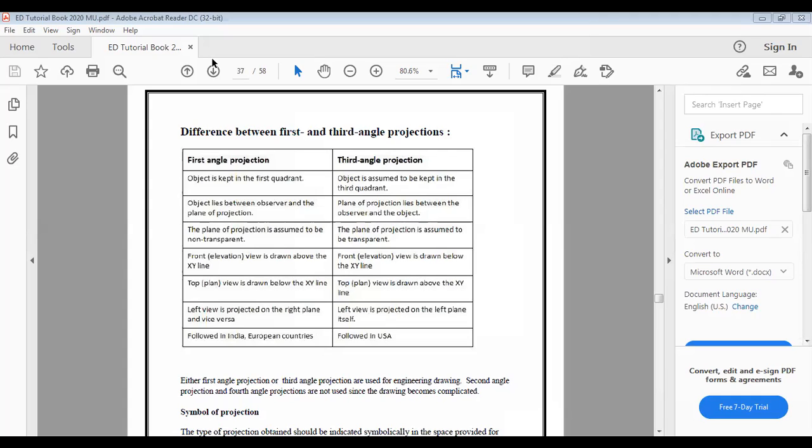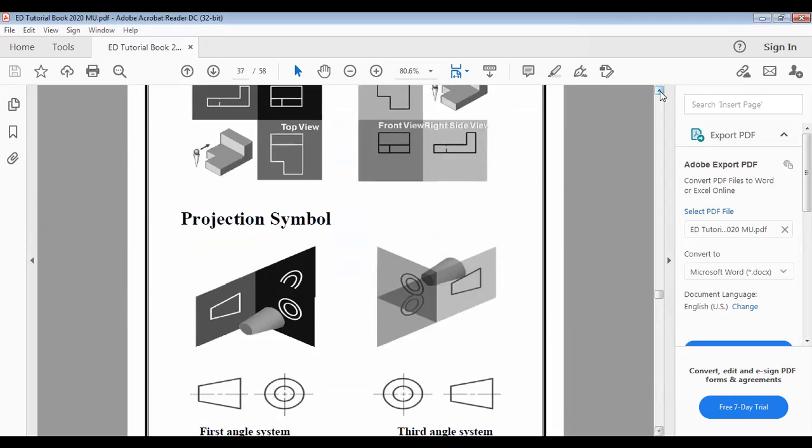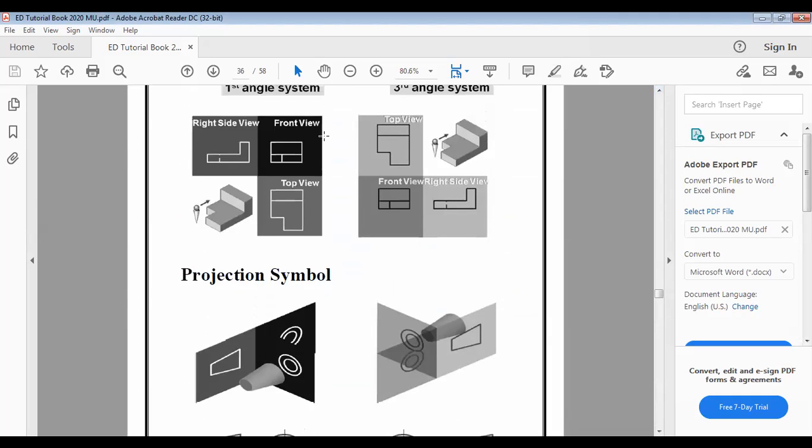No, no, no. In the third angle projection method, the top view, if it is going up, see, I'm coming to that diagram. This is a set of the front view and the side view and the top view, which will be made in the first quadrant in the first angle projection method. But when it is rotated, then the top view will come here.